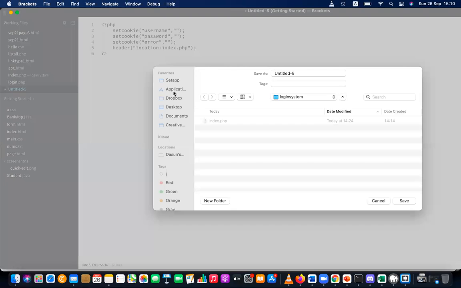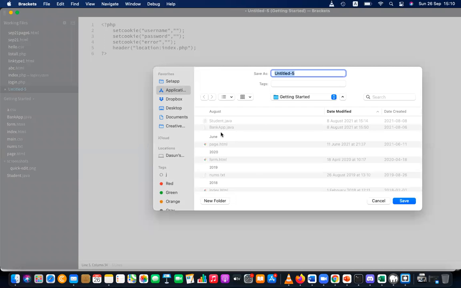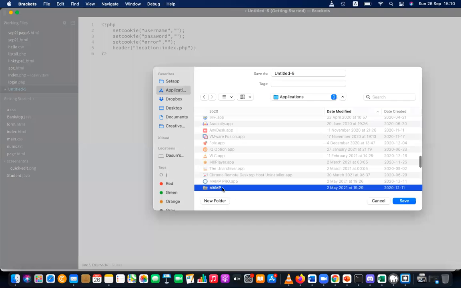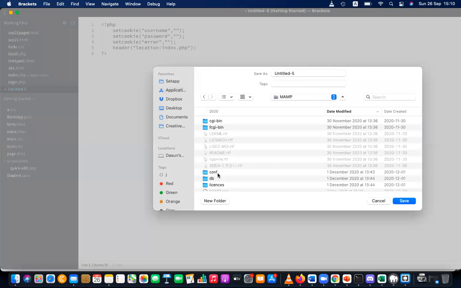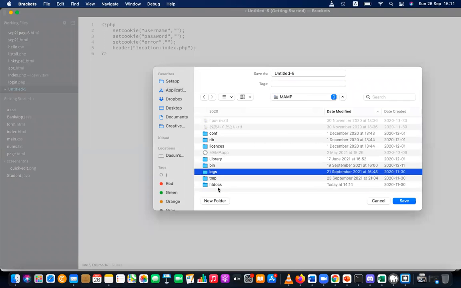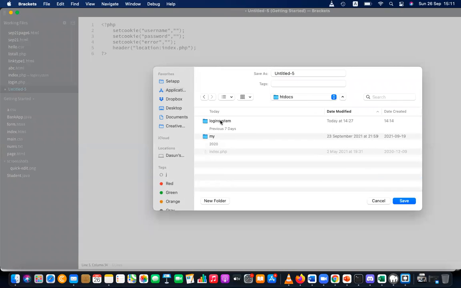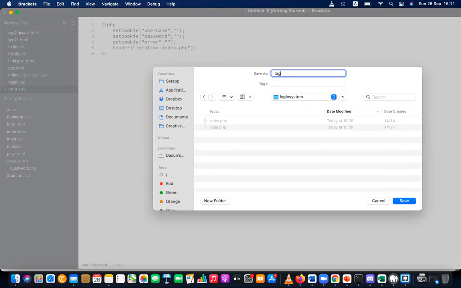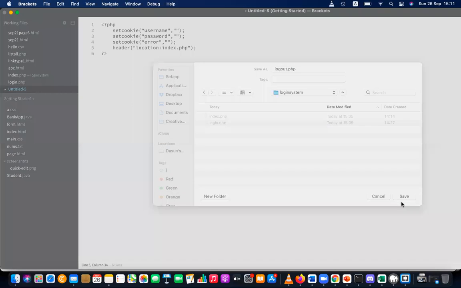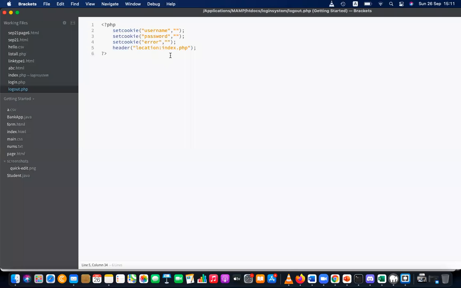Let's save this in the application MAMP htdocs folder, in the login system. This is logout.php. It's deleting everything and navigating you to the index file. Okay, save it.